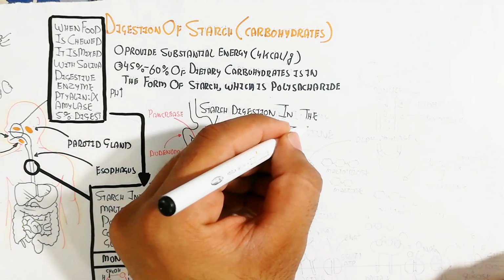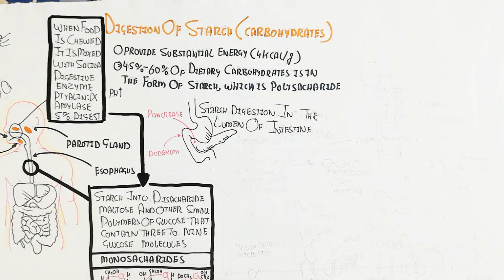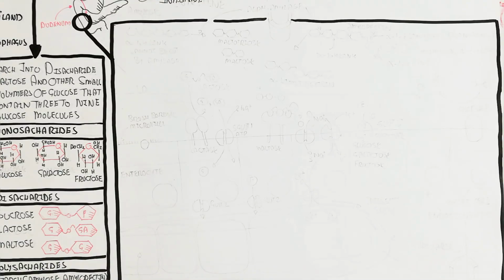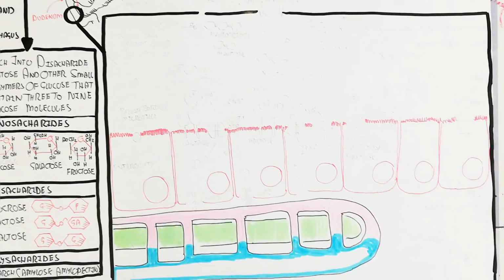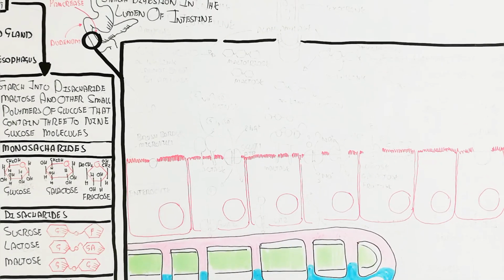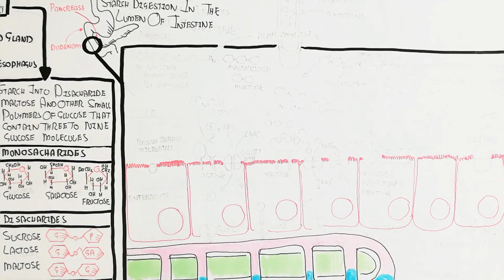Amylose is also produced. In this way, let's begin to understand the lumen of the digestive tract, the GIT lumen. This lumen contains enterocytes. These enterocytes are in the form of the villi. This is a smaller portion of the villi I am drawing here, and it contains microvilli.